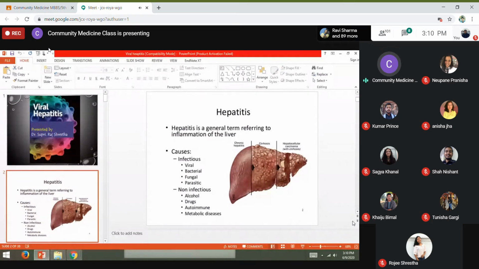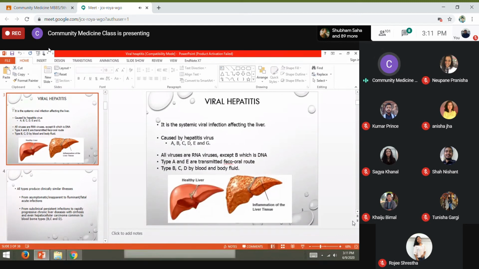Out of these infectious hepatitis, the commonest one is viral hepatitis, so we have to know about this. The non-infectious causes of hepatitis are because of alcohol, overdose of alcohol consumption, and drugs. Some drugs lead to hepatitis, and a few autoimmune diseases and metabolic diseases also lead to hepatitis.